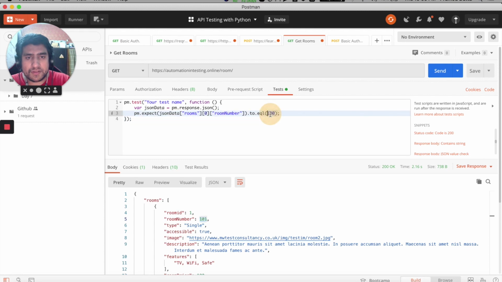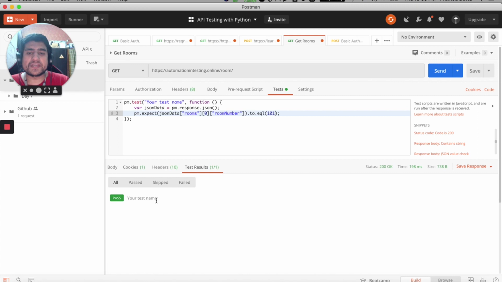We are basically verifying that thing, right? Let me send it again. And we have a test case passed. So you can write your test case number. Suppose it is 1. If I do, it will fail, right? Because 101 is not equal to 1. So this is the first test case that we have written with the GET request, right?